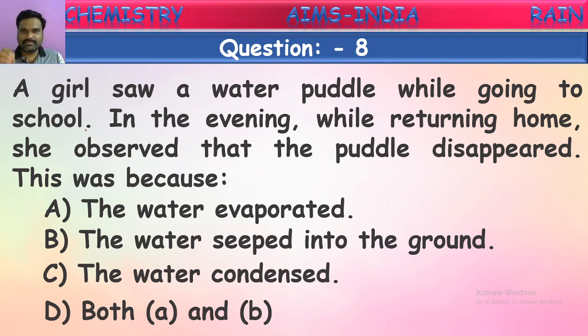And at the same time, a certain amount of water will sink or seep into the soil. These two are the reasons for the disappearance of these water puddles on the streets. So what is the correct answer now? Yes, both the first two options are correct. Some amount of water will be evaporated and a certain amount will be seeped into the ground. Right. Next one.